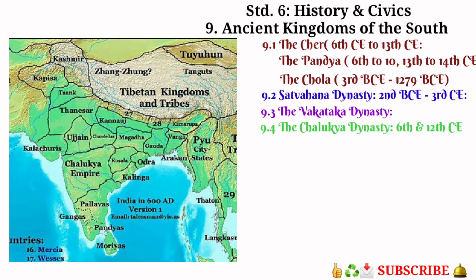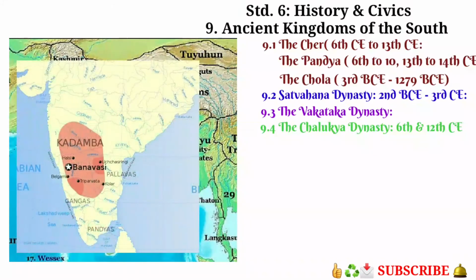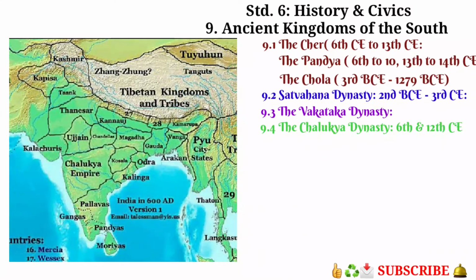The kingdoms of Kadamba and Kalachuri had become powerful after the decline of the Vakatakas, but the Chalukya kings established their dominance over all of them. Students, here dominance means control.